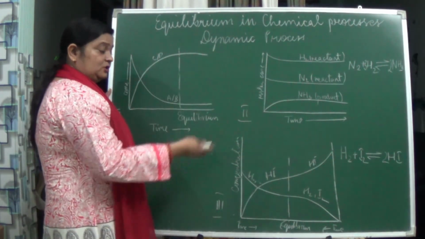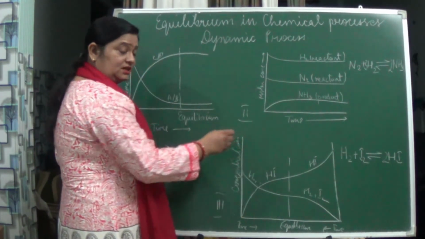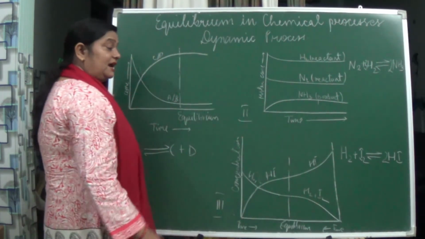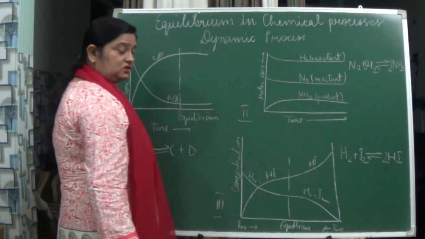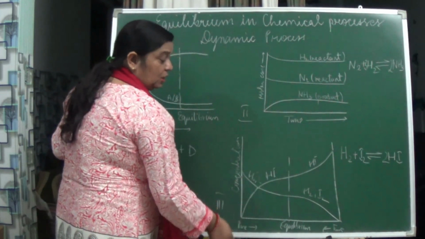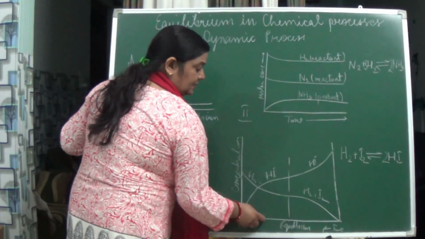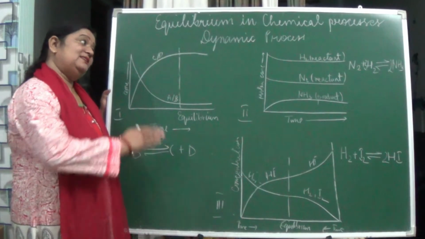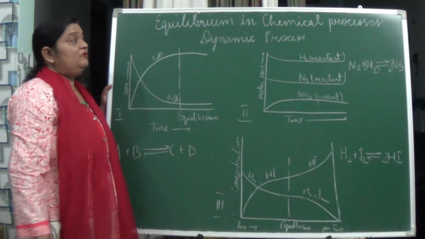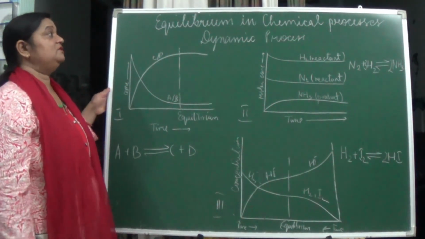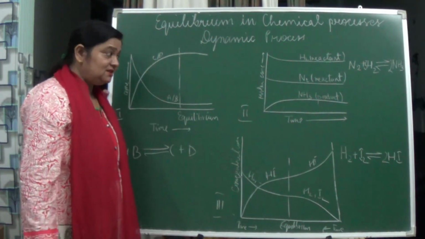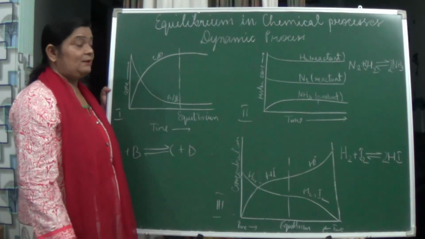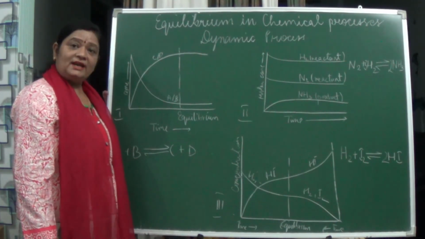Here again I am saying the concentration on the reactant side initially was more, and then it goes on decreasing. HI, once it has been formed, the concentration is more, and then again it goes on decreasing. So this area totally represents the equilibrium position. So with these three graphs we can understand the equilibrium in chemical processes. And this is all for today. Next class we will be studying about the laws of these chemical processes. Okay, good day, take care.